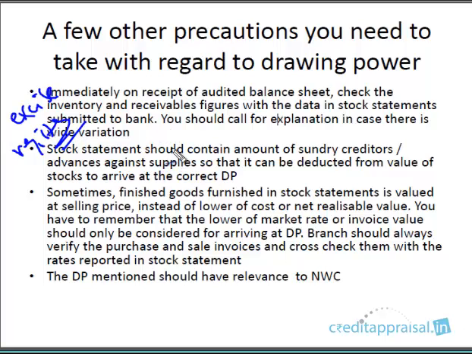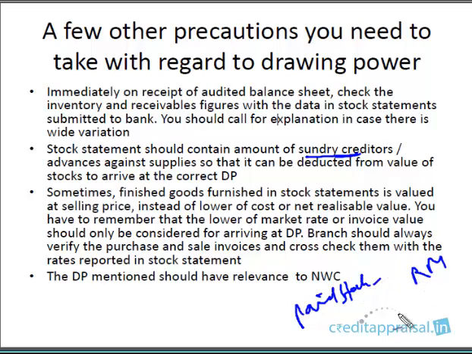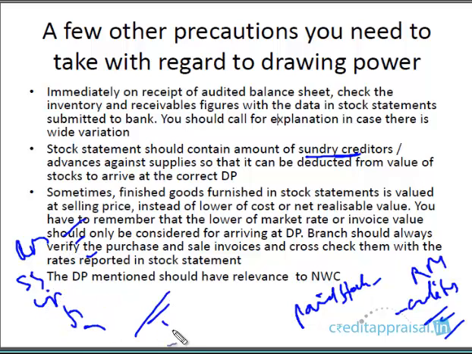One more point you have to remember is that the stock statement should contain the value of sundry creditors, because earlier we spoke of the concept of paid stock. To get paid stock, we deduct the creditors from raw materials. Sometimes companies submit the stock statement without the creditors figure. They list out the raw materials, stores and spares, work in progress, finished goods, debtors, and give the value and calculate the DP, but they ignore this. By doing this, you get a higher DP, right? So if the company's stock statement doesn't have the creditors figure, you have to advise them to include the creditors at least from the next month, so as to get the correct DP.